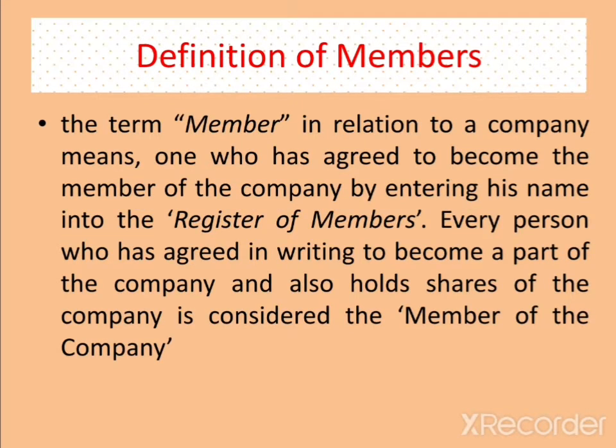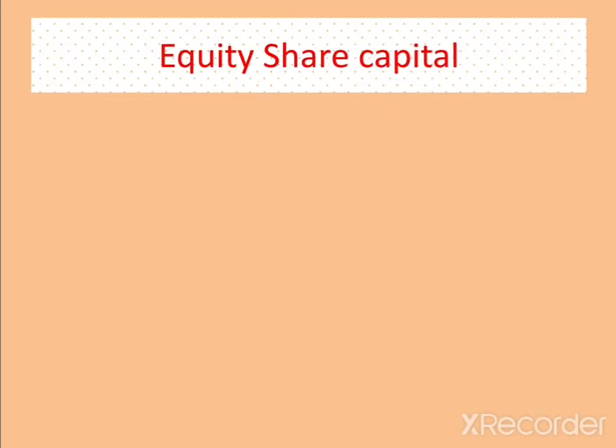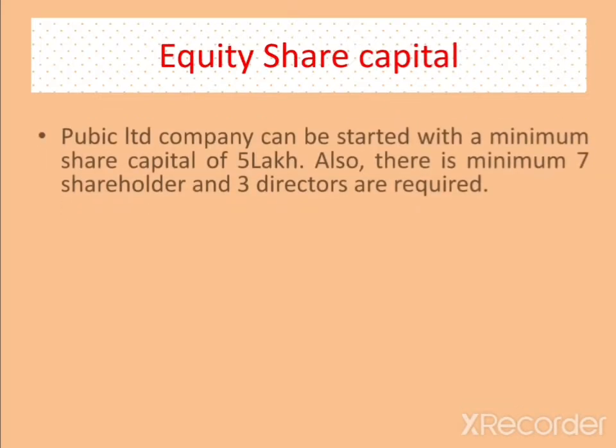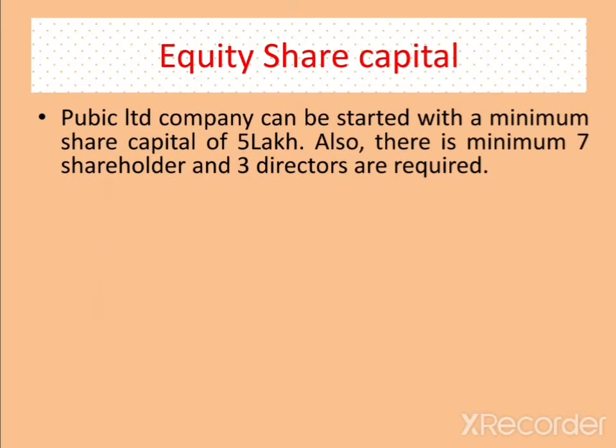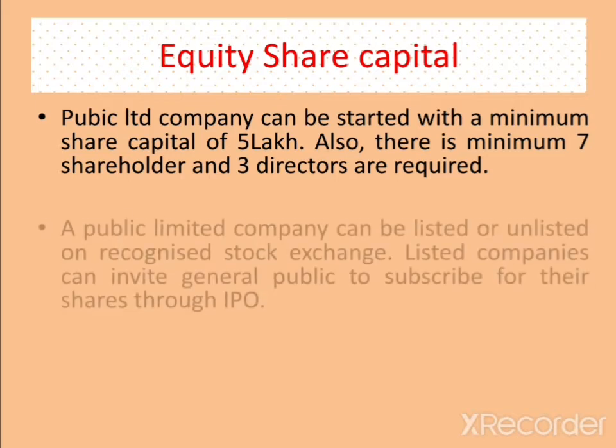Now first we will take a look at the definition of members. A member is a shareholder of the company whose name is entered in the register of members. Now the first source of funding, equity share capital. A public limited company can be started with a minimum share capital of 5 lakh and there should be a minimum of 7 shareholders and 3 directors.